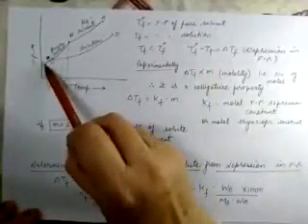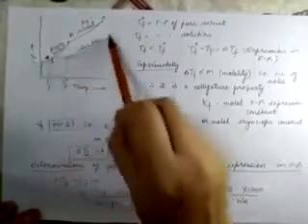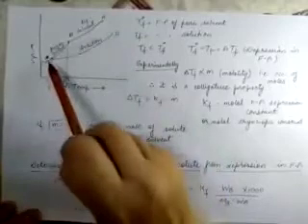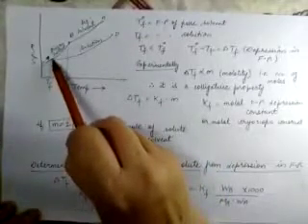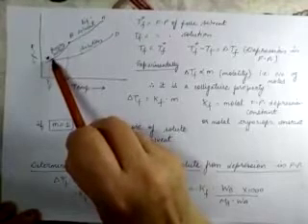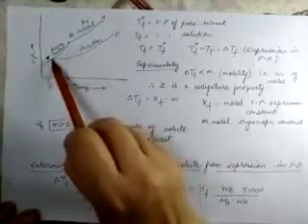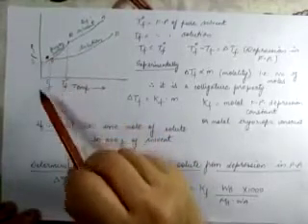Now for the solution, this CE part denotes your frozen solution, and this ED part represents your solution. Now clearly at point E, both are in equilibrium. So this point E is the point where the vapor pressure of your solid solution and your liquid solution are same. So this E point is TF. And what is TF?